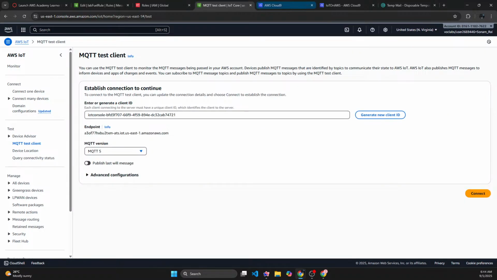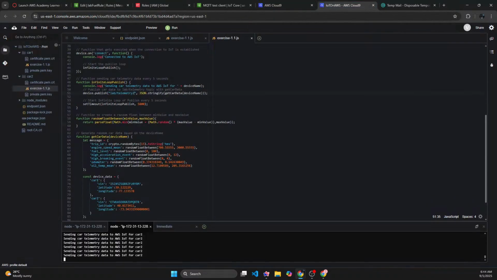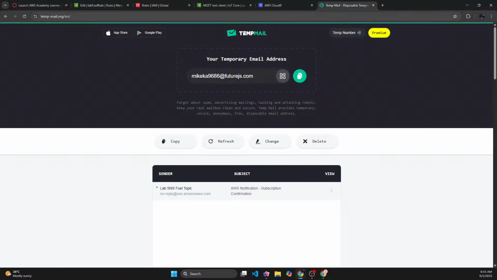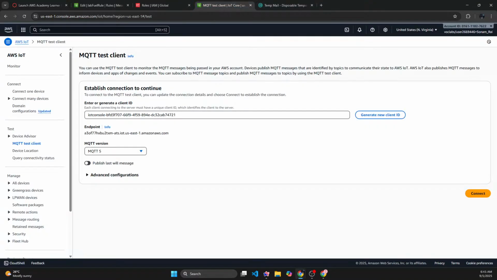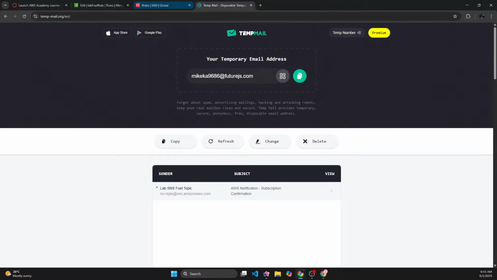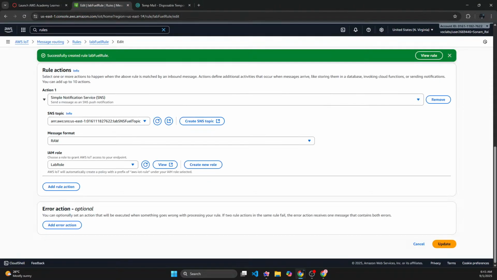Let's disconnect this and go to the AWS cloud. I don't want this to run all the time. I can close this one too, and close rules as well.